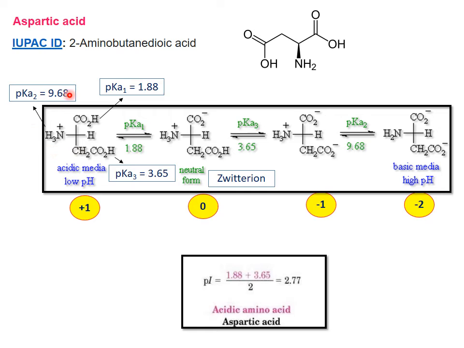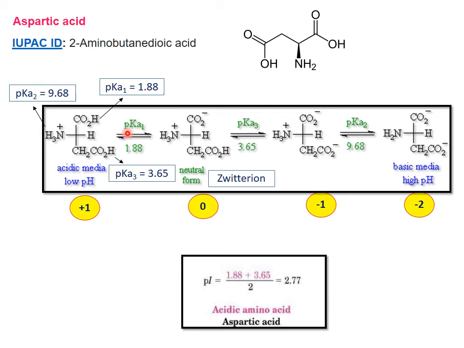Alpha amino group usually 9.68, and the side chain acid group having pKa 3.65. So for this aspartic acid, the net charge will be +1. When you increase the pH to around 1.88, what happened? The alpha carboxylic hydrogen will get ionized.